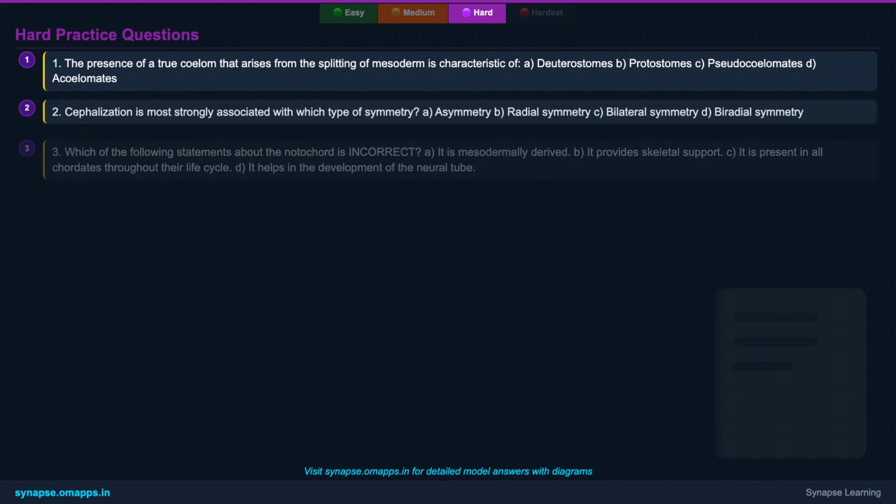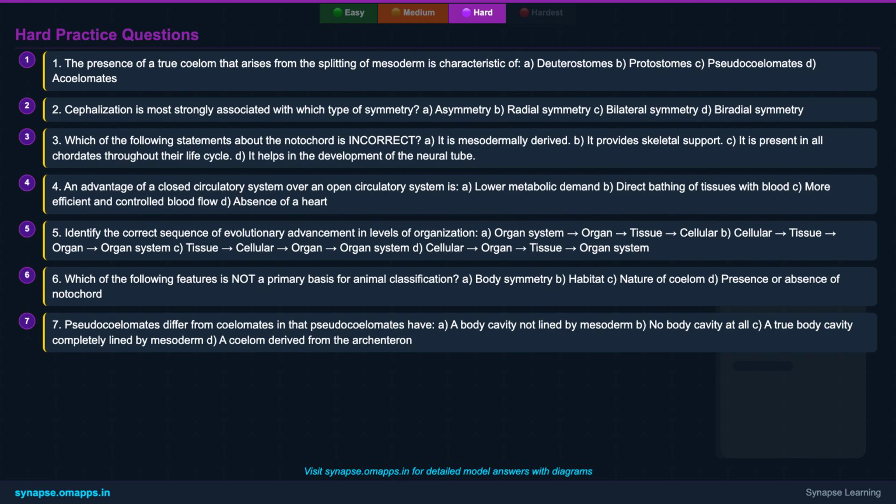You've tackled some complex concepts. Now, prove your mastery with these 7 hard-level practice questions. These questions demand analytical thinking and a deeper understanding of the evolutionary implications of classification bases. Good luck!